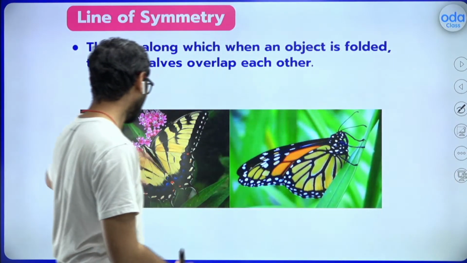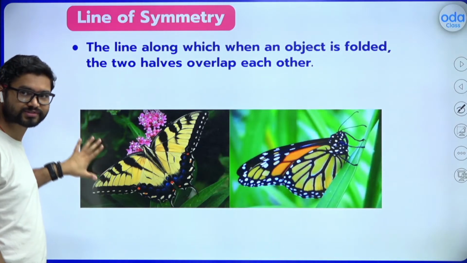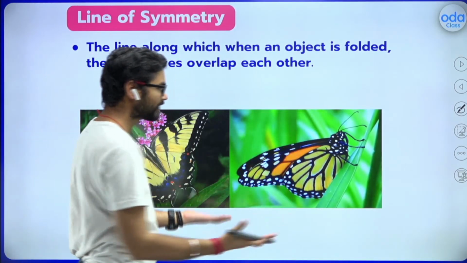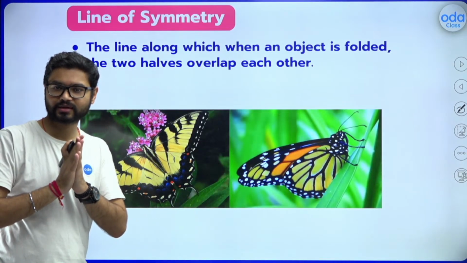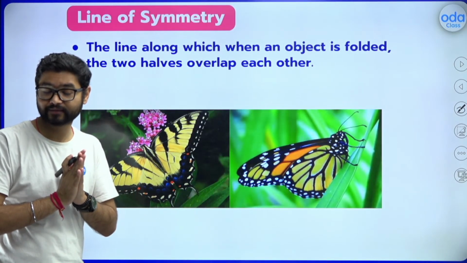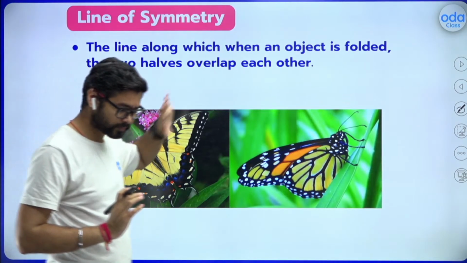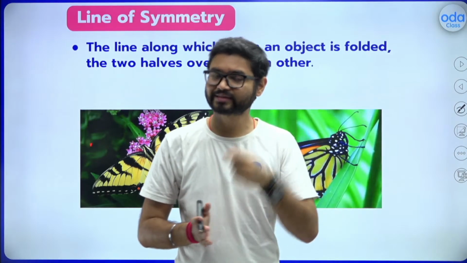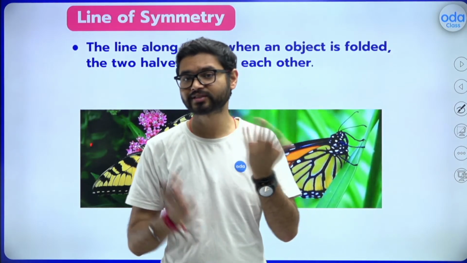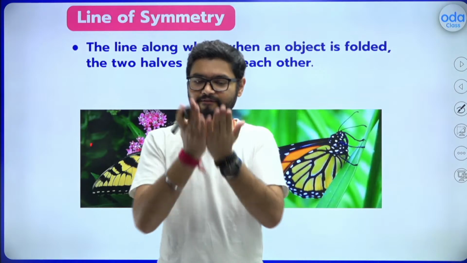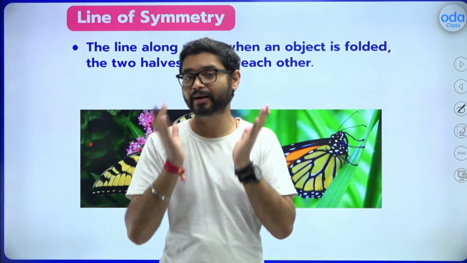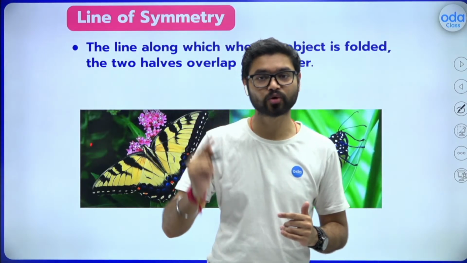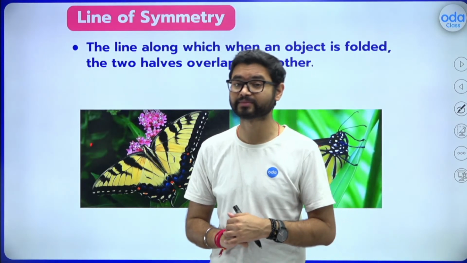Now see, all of us have seen a butterfly. It looks like this, right? In the second part, you can see the butterfly has folded her wings. Remember, in the middle of this session I told you that dividing is one definition, and the other definition is folding. If we fold one object and the halves completely cover each other, completely overlap, that is also another definition of symmetry.